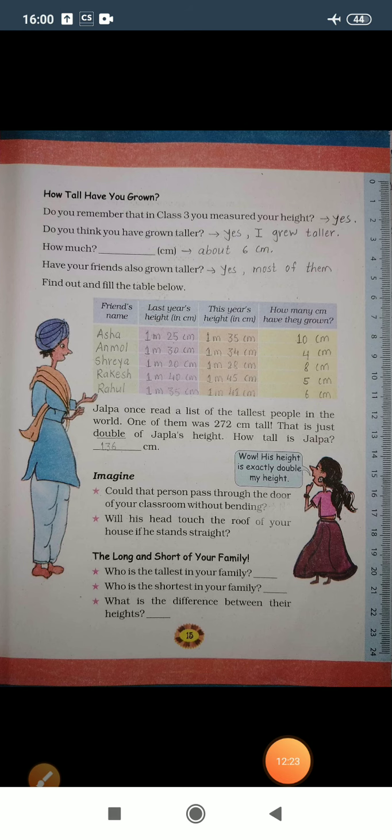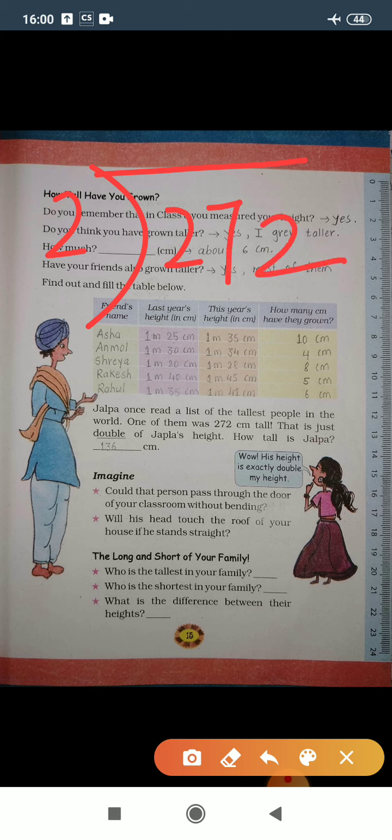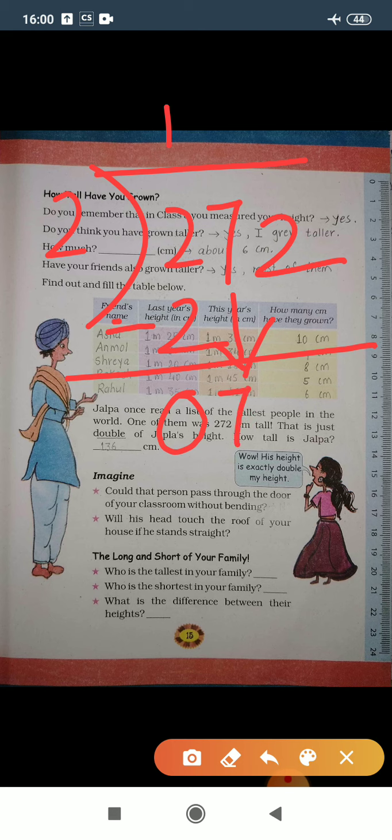So let's see how to divide this. 2 into 272. 2 ones are 2. 2 minus 2 gives you 0. Then this 7 will carry down.